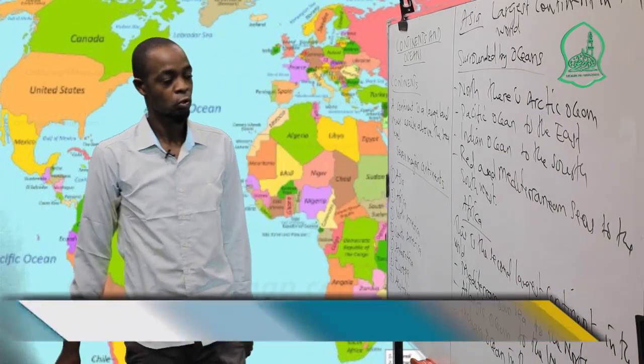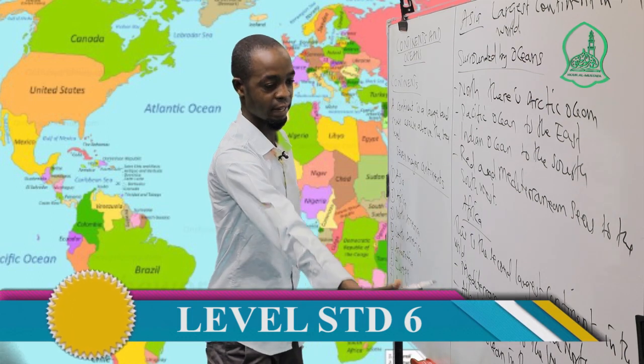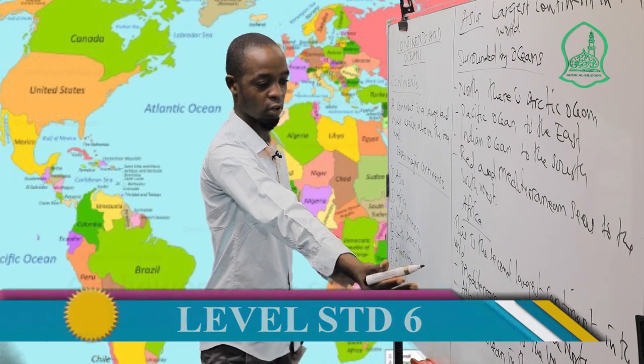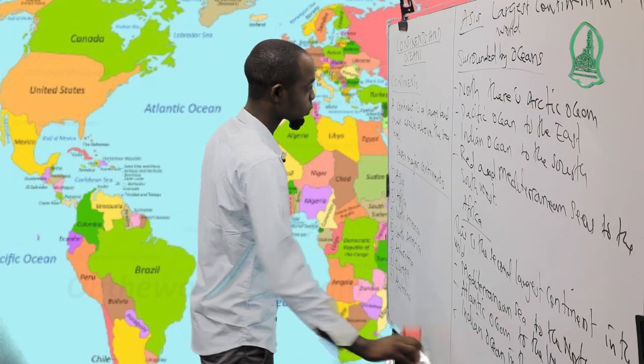So: second largest, surrounded by the oceans, Mediterranean to the north, Atlantic Ocean to the west, and the Indian Ocean to the east.